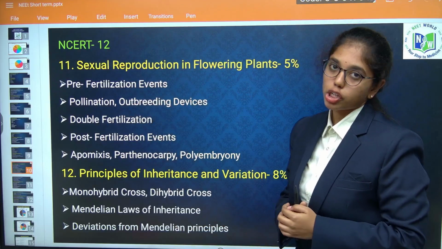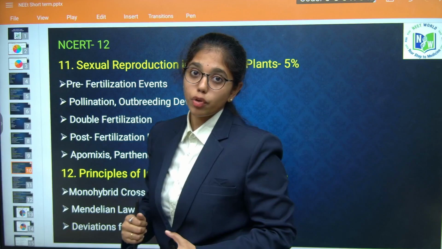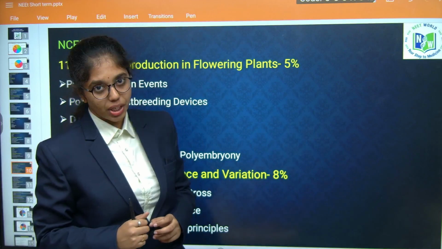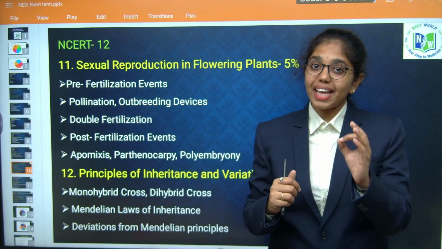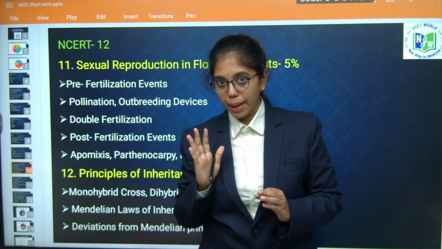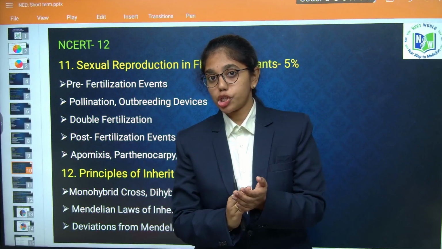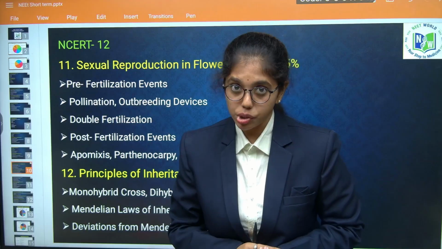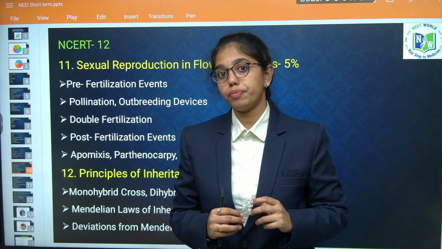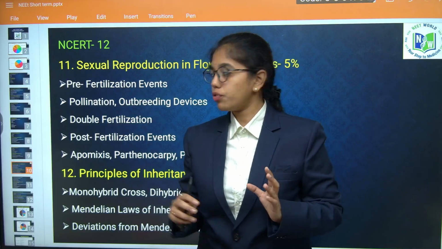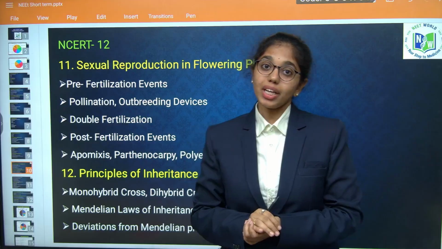Under sexual reproduction of flowering plants, you have to focus on pre-fertilization events, where you have to look into the formation of male gametophyte and female gametophyte. How many meiotic divisions are happening, how many mitotic divisions are happening, what is the site of mitosis, what is the site of meiosis. Everything you have to focus on from pre-fertilization events.